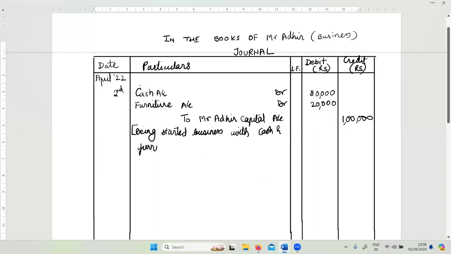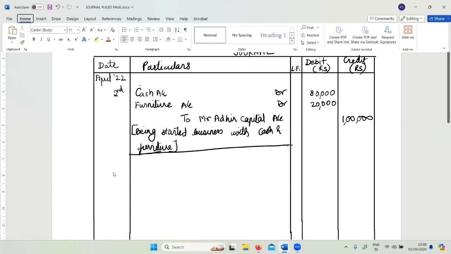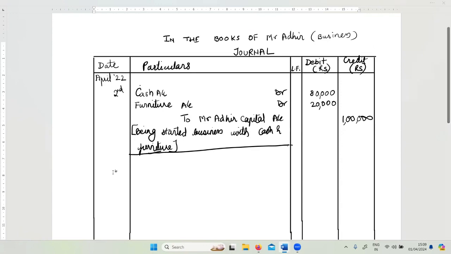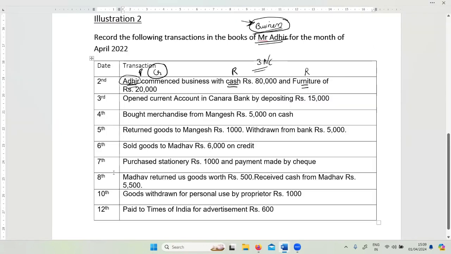Never skip this particular part of writing narration. If you're appearing for any examination, remember narration also is important. It carries marks. The journal is not complete without the narration. Okay. Second transaction.